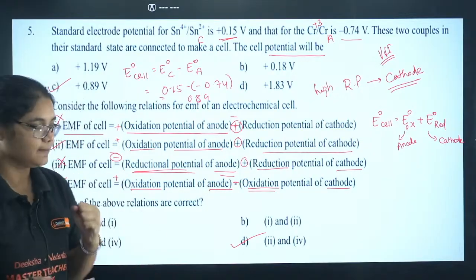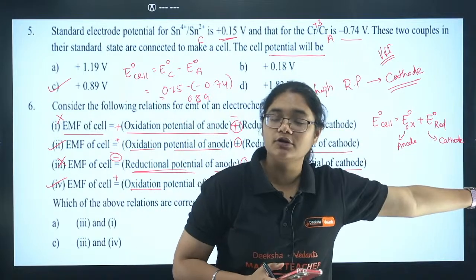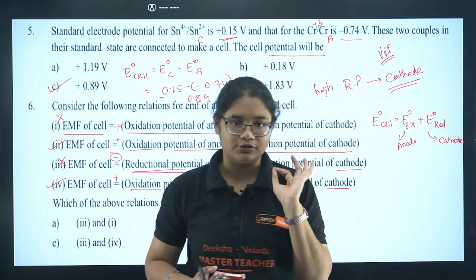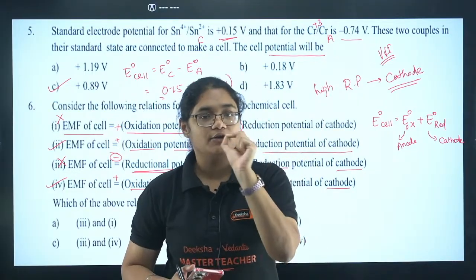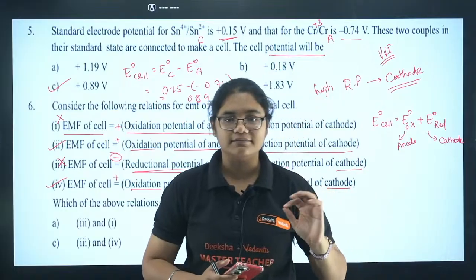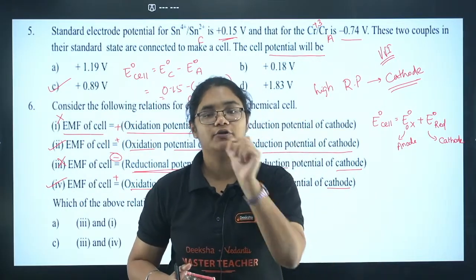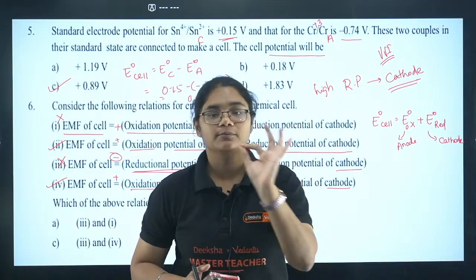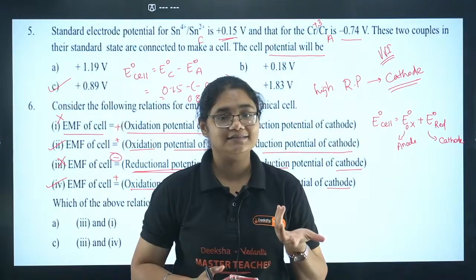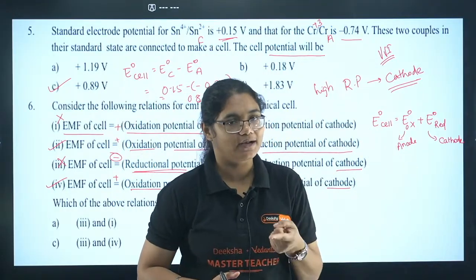I'll repeat once again. We have E naught of the cell; the formula is E naught of oxidation plus E naught of reduction. Oxidation takes place at anode, reduction takes place at cathode. So if the oxidation potential of anode is given, the sign will be positive. If the reduction potential of cathode is given, the sign will be positive. Apart from this, if anything else is given, like the reduction potential of anode, then the sign will change to negative.